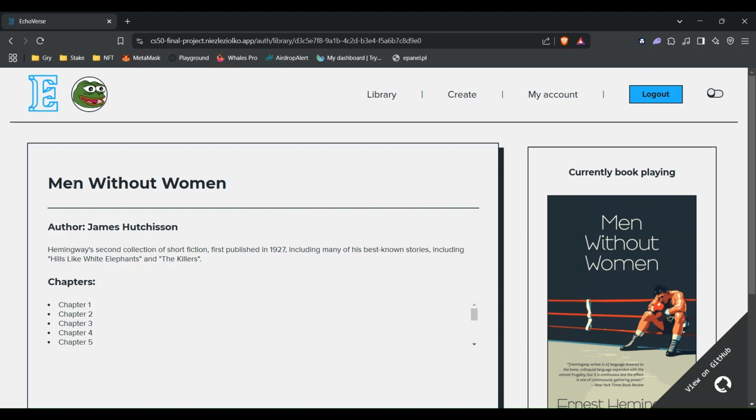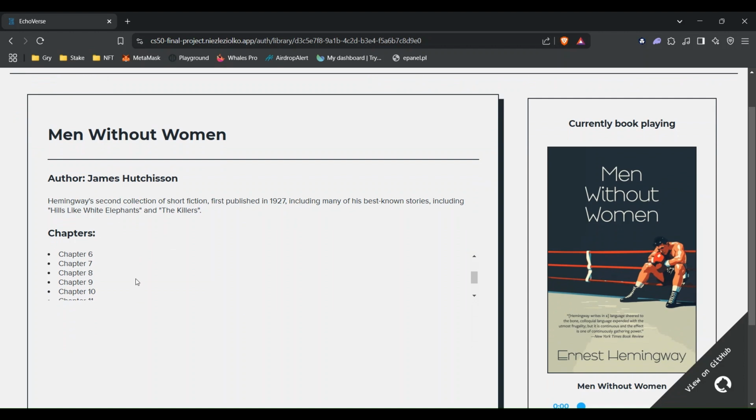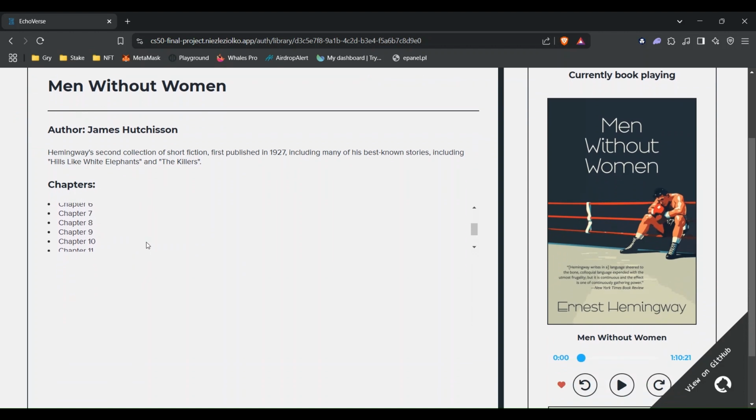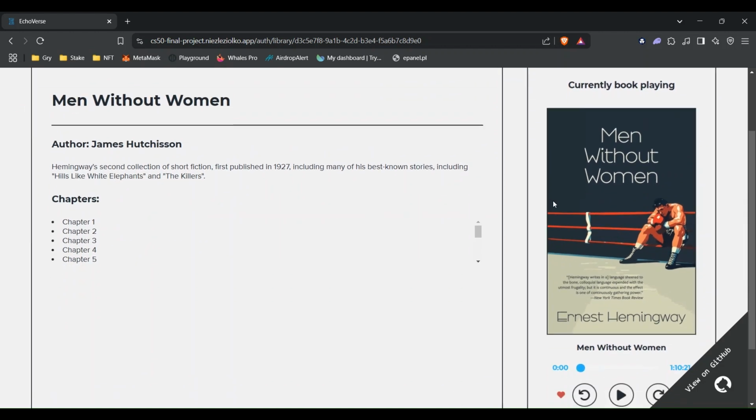So let's go to the single book page where we can find the full title of the book. We can also find information on what user has added it to our library. We can read a description of the book, and we can see all its chapters in the form of a simple list. An opener has also been added here so that we can listen to the audiobook on this page.